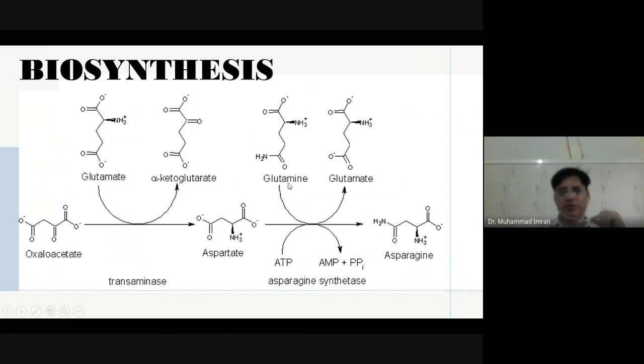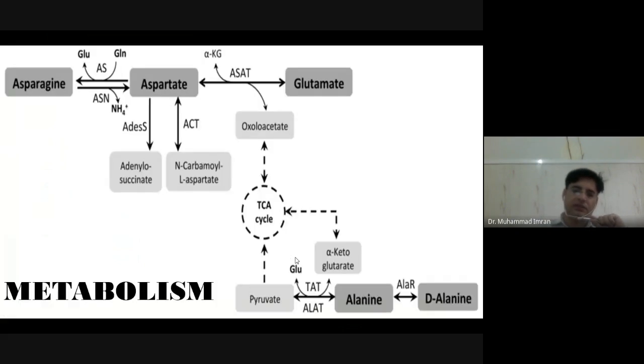Glutamine provides the amino group and changes into glutamate, and this reaction requires one molecule of ATP. Mostly synthetic reactions require energy. So aspartate is changed into asparagine when it takes an amino group from glutamine with the help of one molecule of ATP. So here the asparagine gets synthesized.